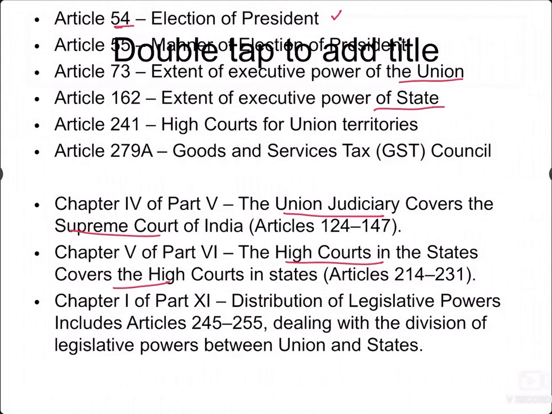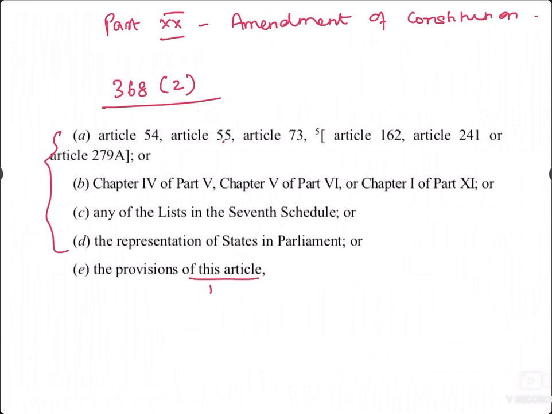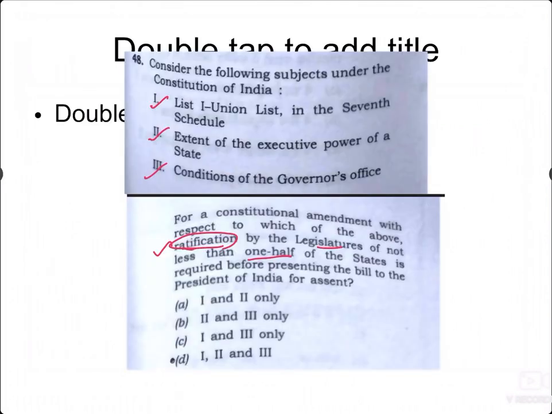Finally, the distribution of legislative powers between the Union and the states is Chapter 1 of Part 11, from Article 245 to 255. Any changes in these articles, along with the 7th Schedule, representation of the states in Parliament, and Article 368 itself, require a constitutional amendment with ratification by one half of the state legislatures.